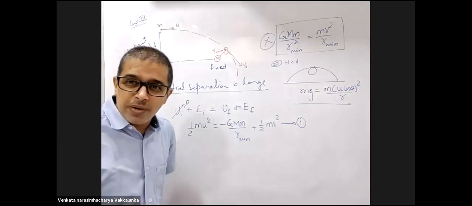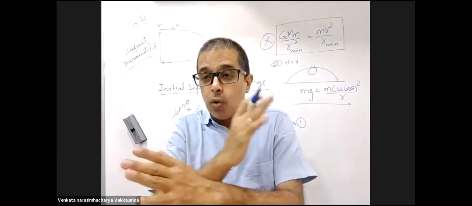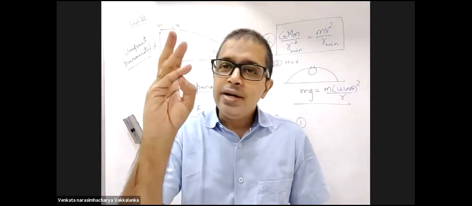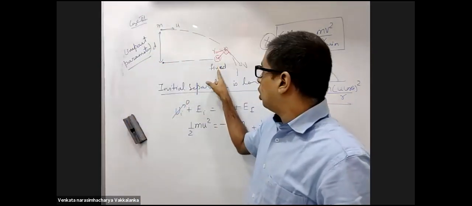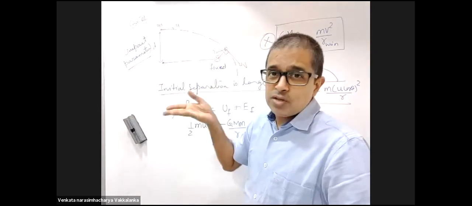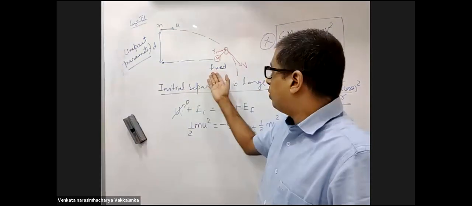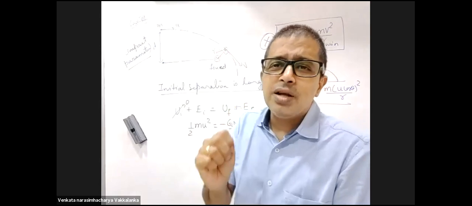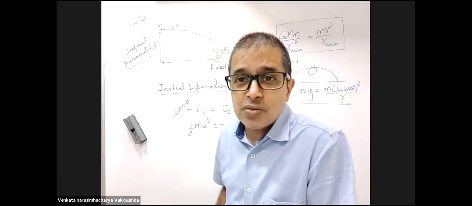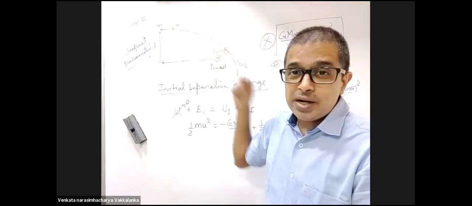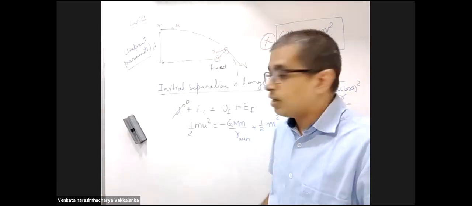Then what else do you want me to do? Close your eyes for a second and recollect what you learned for the past 1 year. Dynamic equation, conservation of linear momentum, which I cannot do here. Conservation of energy, which I used up. Torque equation does not make sense here. Conservation of angular momentum. That's all. Whole of 1 year, we have learned these 5 things. Conservation of angular momentum, I can apply here. If torque is 0, I can apply conservation of angular momentum.